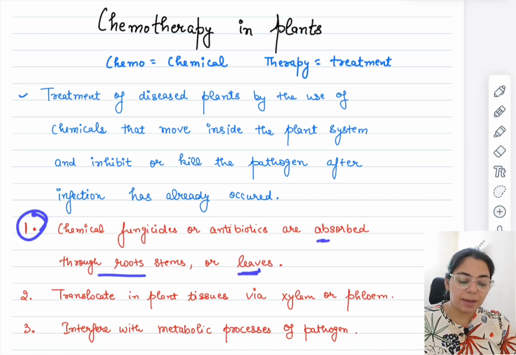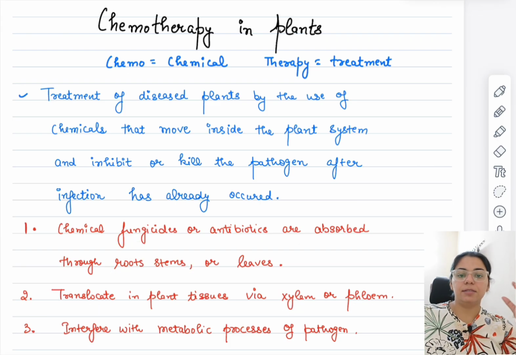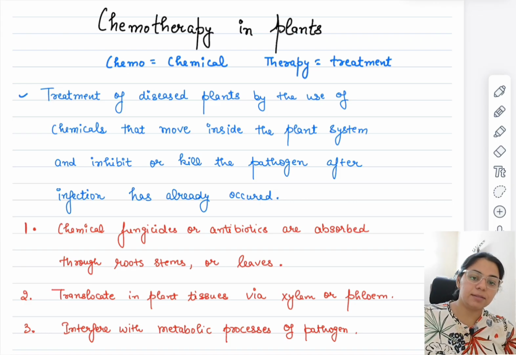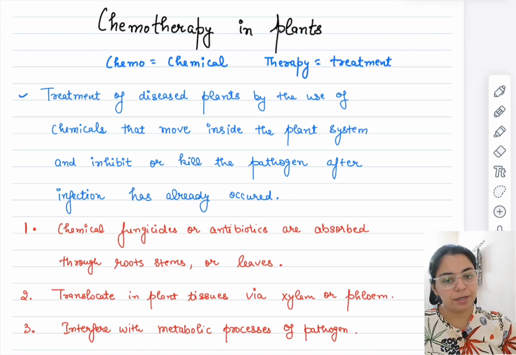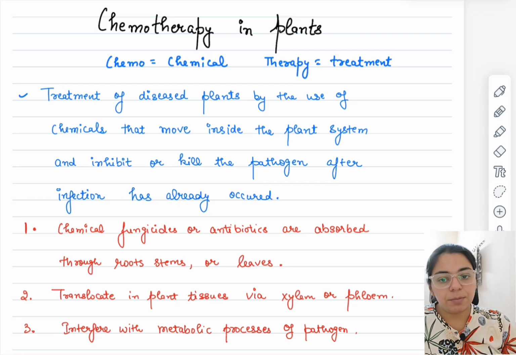This is the first thing that happens. The second thing is translocation in the plant via xylem and phloem. And third, when the chemical has been translocated among all the tissues of the plant, it interferes with the processes of the pathogen, which was disturbing the natural processes of the plant, and kills the pathogen.